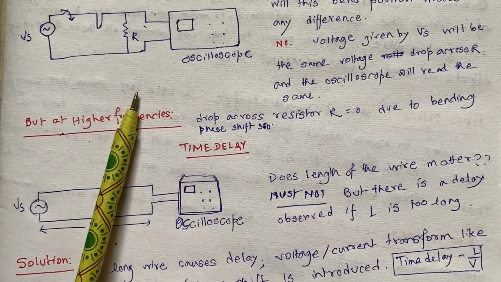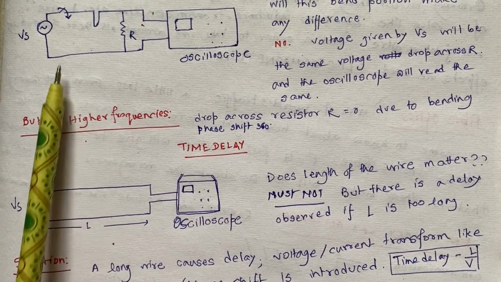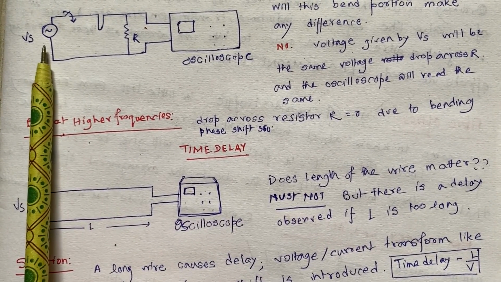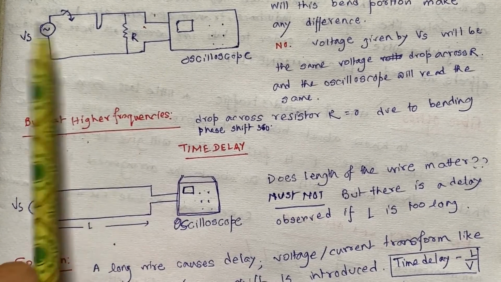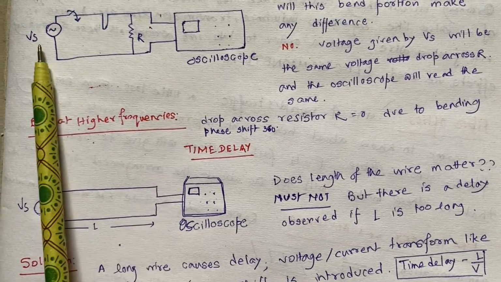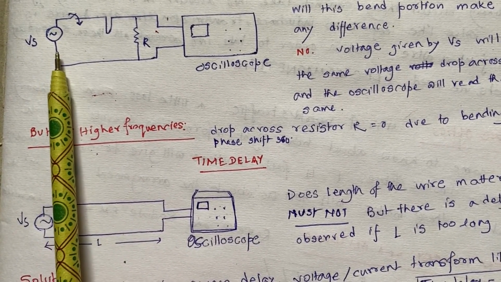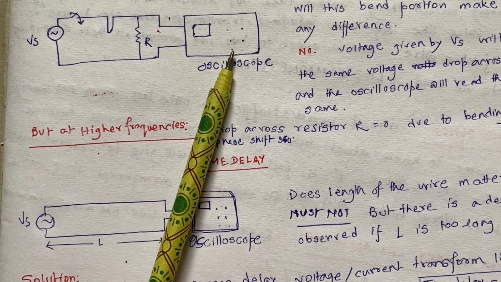This is a very simple problem, simple to the naked eye. Suppose I have a source here. I have two wires. R is the resistor, this is the load. Whatever is fed here is transferred here.